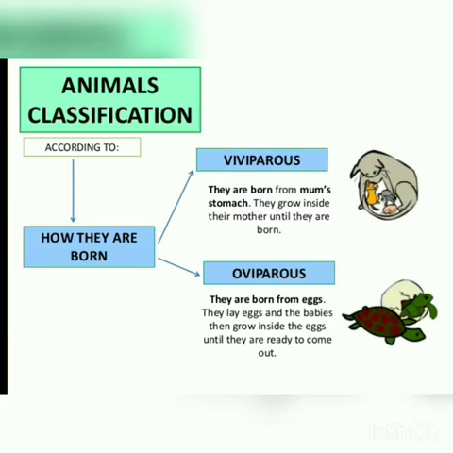Then oviparous, they are born from eggs. Oviparous are the animals that lay eggs. The most common example is fishes, which lay eggs. They lay eggs, and babies then grow inside the eggs until they are ready to come out. Even birds are oviparous. Oviparous animals lay eggs. You all must have seen eggs of birds in a nest somewhere.